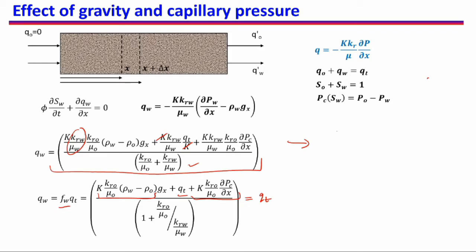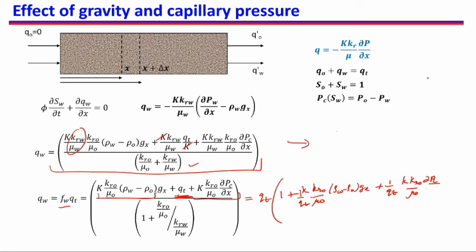So this will again be 1 by QT, KRO by mu O, del PC by del X, and in the denominator will come 1 plus KRO by mu O divided by KRW by mu W.